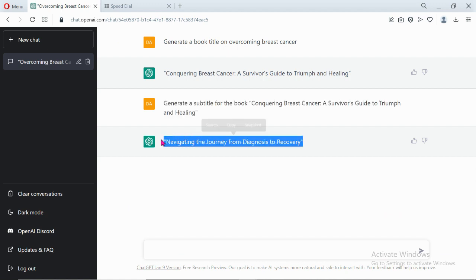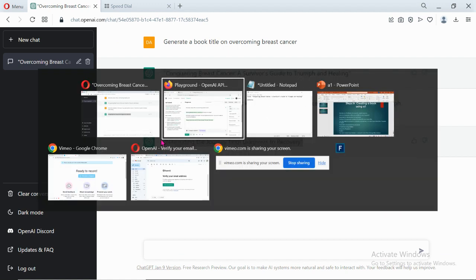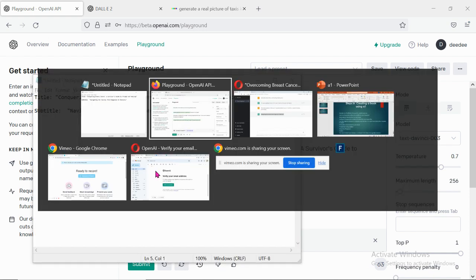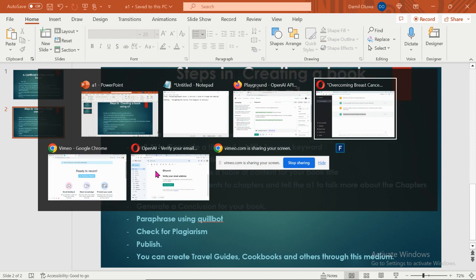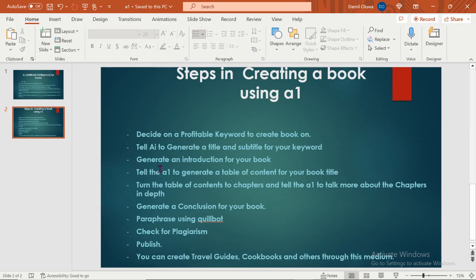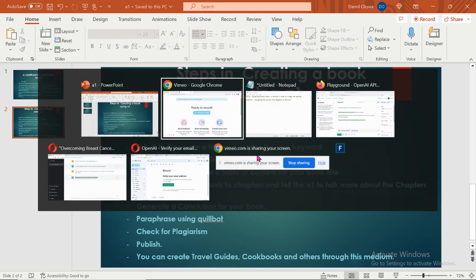So let me use this itself. Navigating the journey from diagnosis to recovery. So come on here and paste it. You've gotten your title and you've gotten your subtitle. So the next thing we need to do now is generate an introduction for your book.